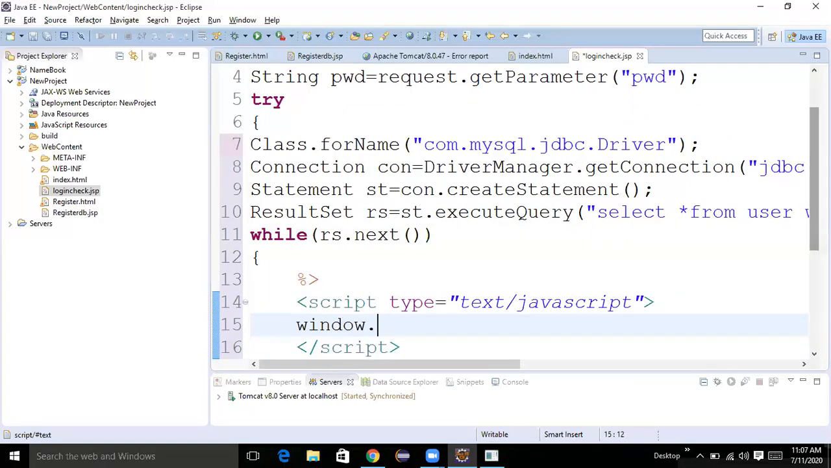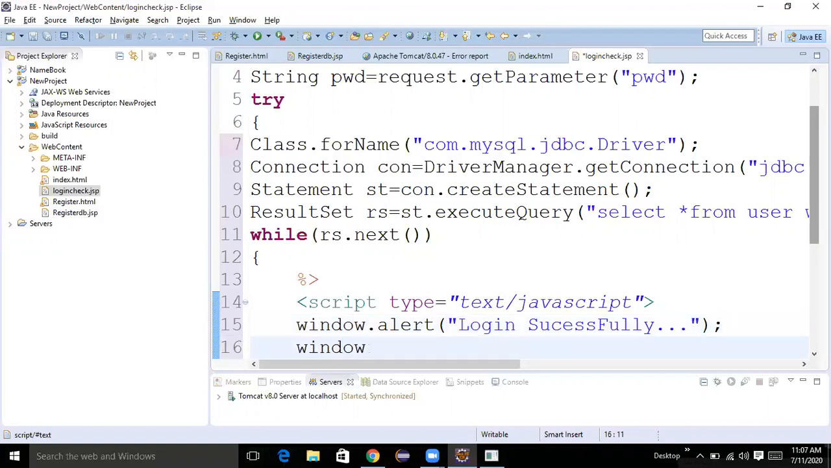Window.alert, login successfully. After that, where do we need to go? Home page, right? Location equal to user home. We have not yet created it, we'll create it later. User home.jsp.